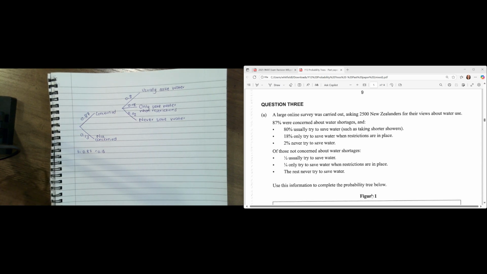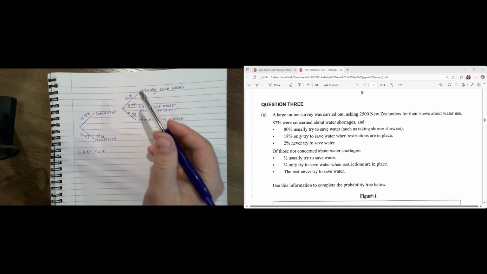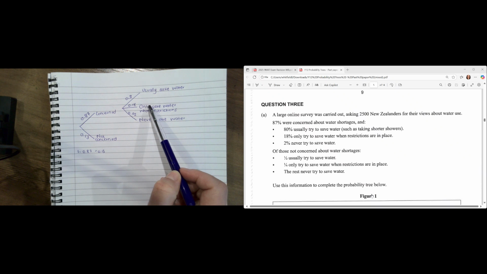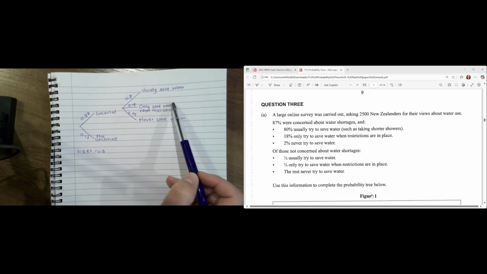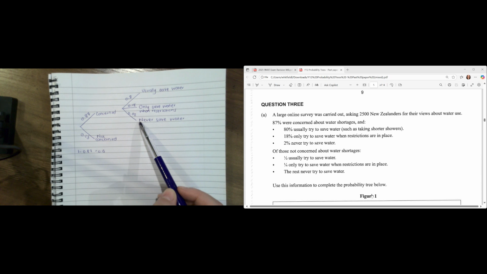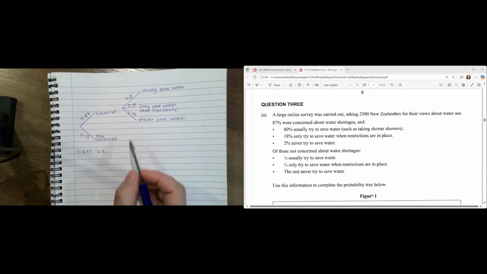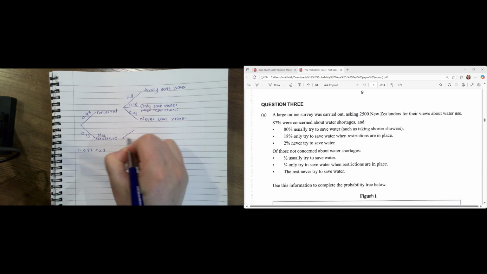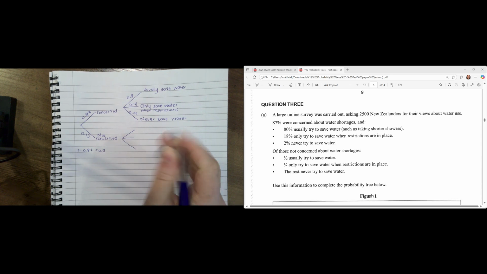Okay. So if we read this question again, I've pretty much done the whole top section because they've given it to you. The 80% that were concerned about water shortages. And let me just double check. So 80% usually save water, check. 18% only save when restrictions are in place, check. And 2% never save water, check. Okay, now let's move down here to not concerned. And they've given us 3 branches. So we're going to have 1, 2, 3.